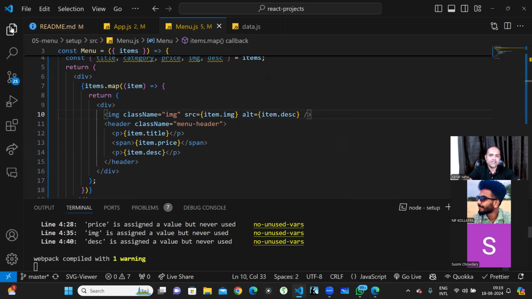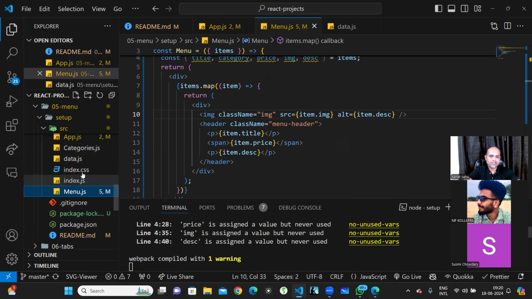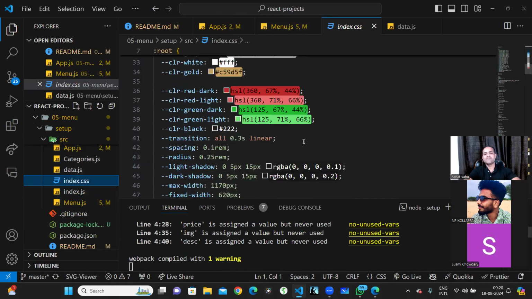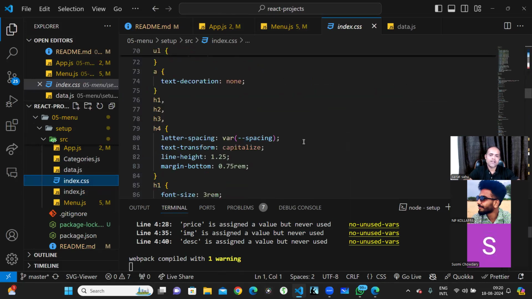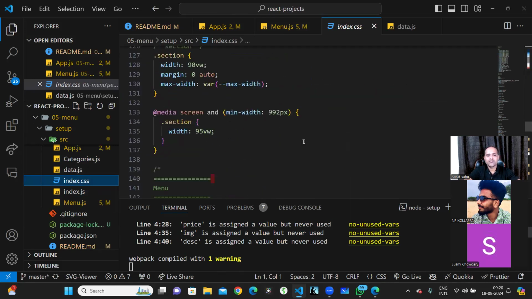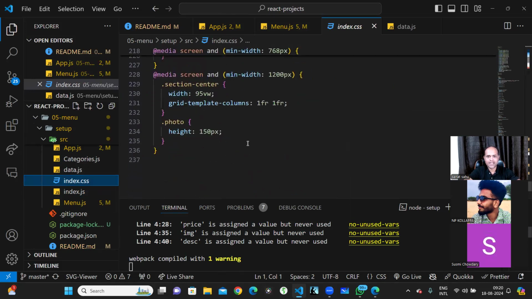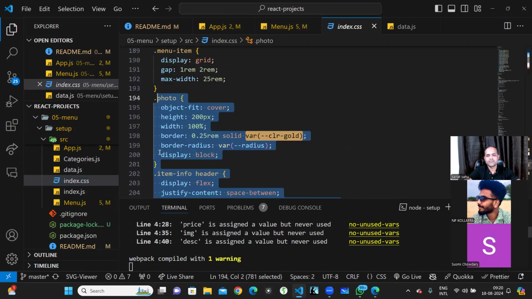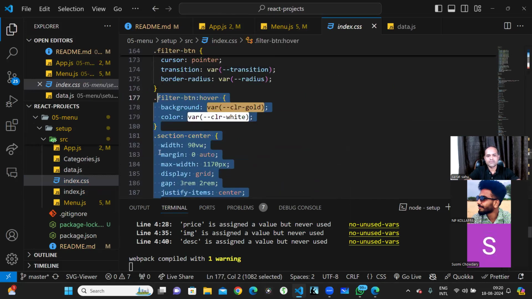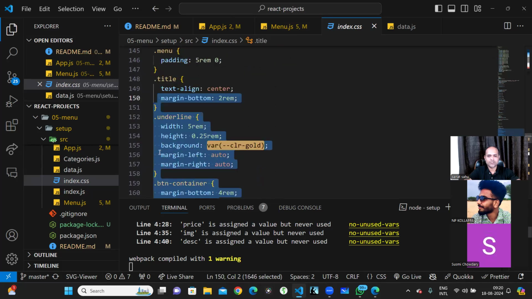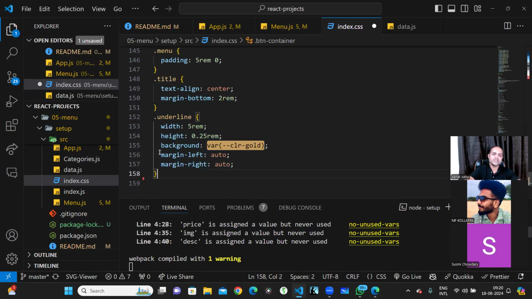Now what we'll do is go to the index.css file. Here I've already written all the styles. I can just remove everything and do it from scratch, but I'll not do that. I will just try to do the styling of what we are doing right now, which means that I'll just remove this much. The rest of the portion should be there. Let me remove this much.